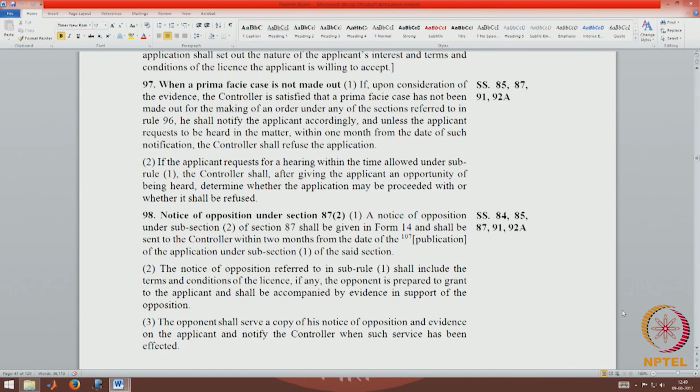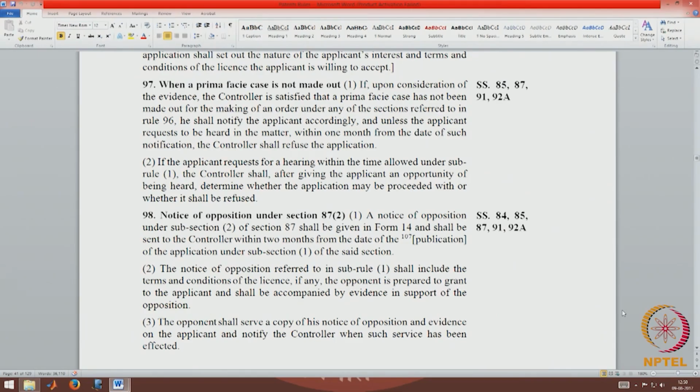So, the procedure for rejecting an application for compulsory license is that if the controller is of the opinion that the requirements under 97 are not satisfied, that is, a prima facie case is not made out, then he shall notify the applicant, and if the applicant wants to be heard, he will hear the applicant, and within 1 month from the date of such notification, the controller shall refuse the application.